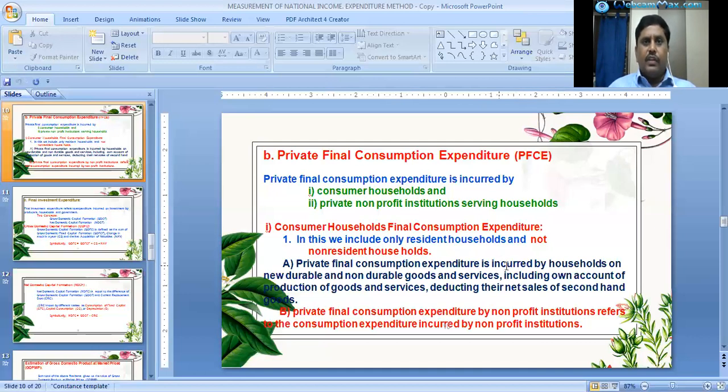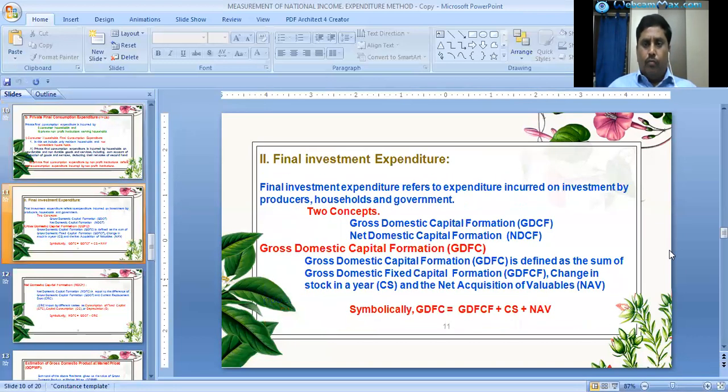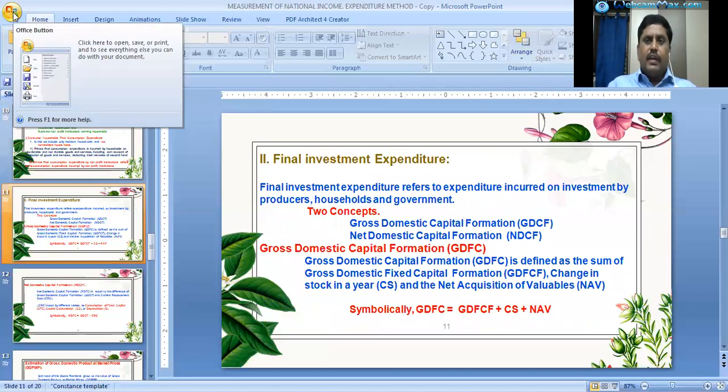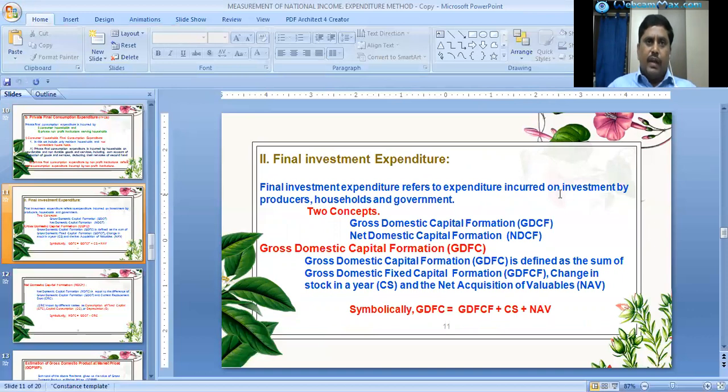The value of gifts received from government, production enterprises, and rest of the world. Okay, coming to final investment expenditure. The first one is final consumption expenditure, and the second one is final investment expenditure. What is final investment expenditure? Final investment expenditure refers to expenditure incurred on investment by producers or households and government.